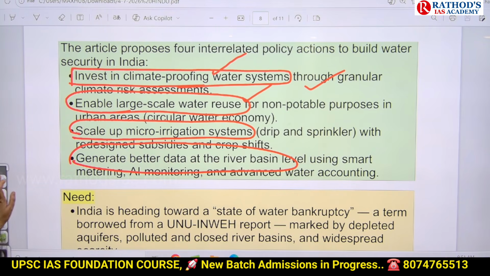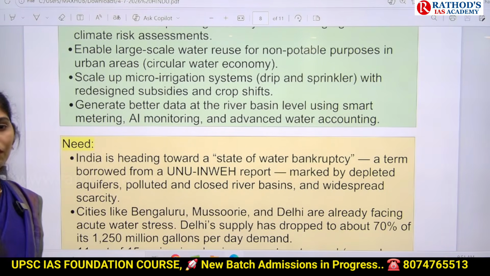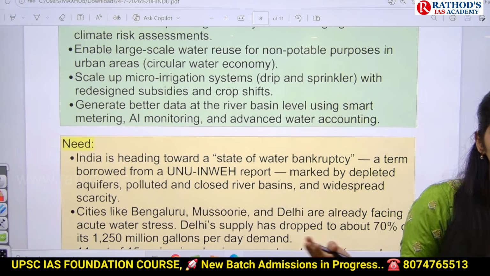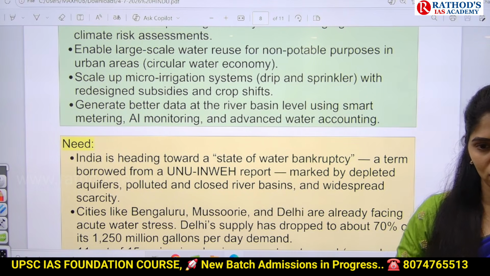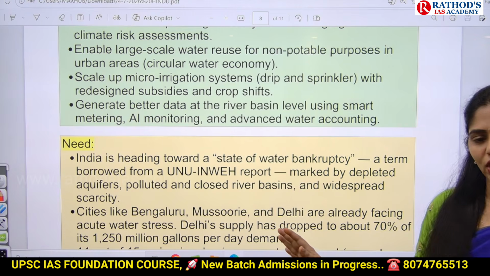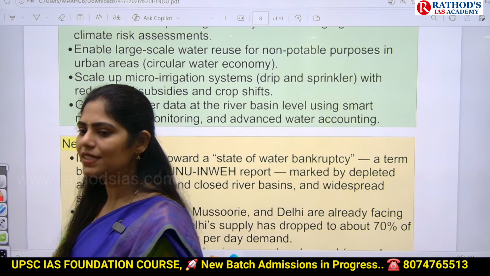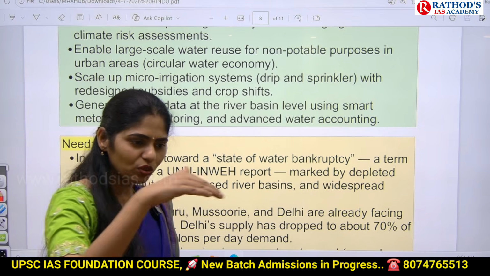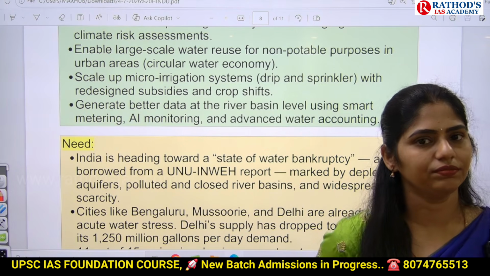And next, we can maintain proper data related to water levels in the river basins. Especially during the summer season, what happens? The water will dry up, and the level in the river will be reduced. And normally in the monsoon time, if we receive heavy rainfall, what happens? That river basin will be filled and it will cause floods. So if you have the data, we can go for what? Removing the sediments in that river bank.